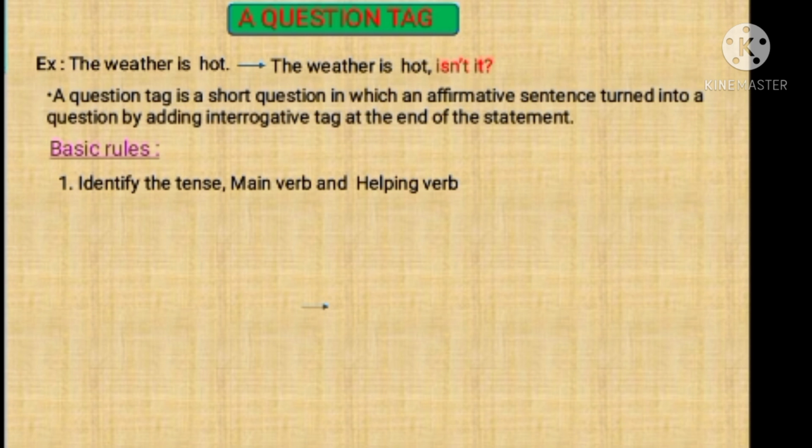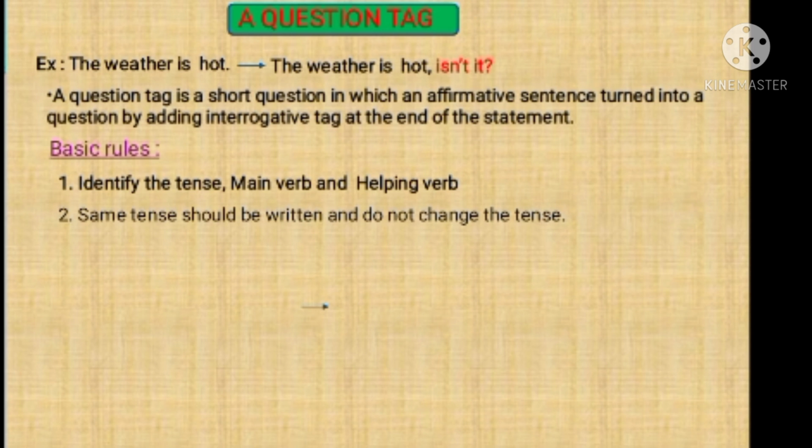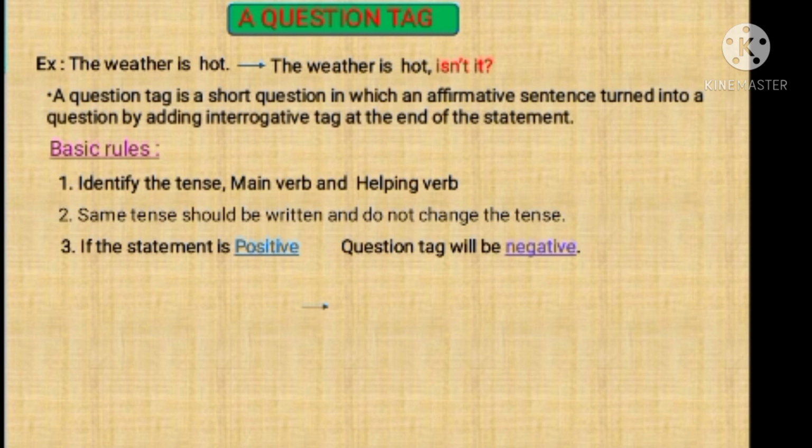The very first one is to identify the tense, main verb and helping verb, and also to understand the difference between main verb and helping verb. And also, dear friends, the same tense should be written. While we are writing question tags we should not change the tense of the statement or sentence. The third rule is if the statement is positive, the question tag will be negative. So for example, we are friends. So what would be the question tag? Already I told you very clearly that if the statement is positive, the question tag will be negative.